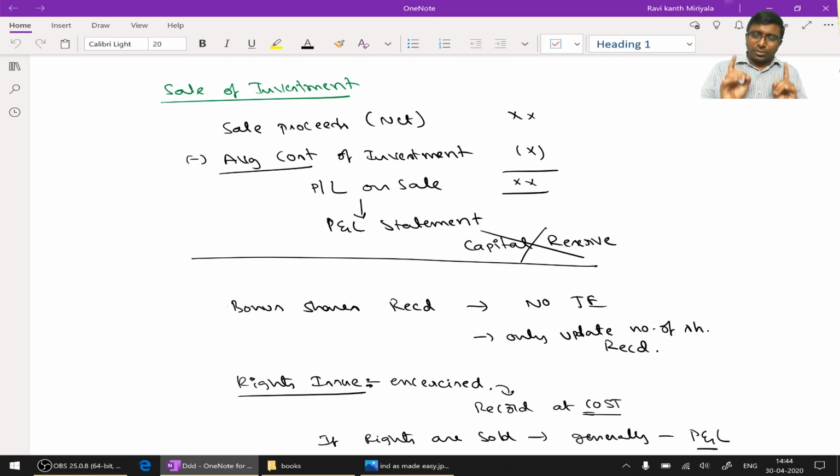How do you determine profit or loss? That is net sale proceeds, that means whatever you got after paying brokerage or anything, net proceeds minus average cost. Remember average cost of investment, but not FIFO basis or LIFO basis. No other basis, only average cost is supposed to be applied.